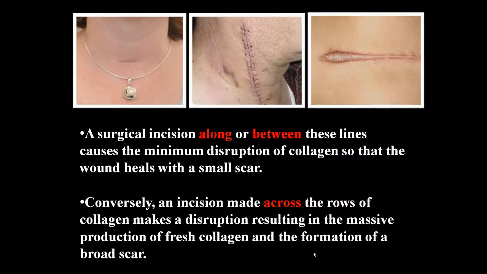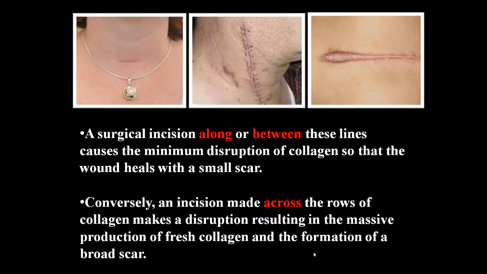A surgical incision along or between these lines causes minimum disruption of the collagen, so that the wound heals with a small scar. Conversely, an incision made across the rows of collagen makes a disruption, resulting in massive production of fresh collagen and the formation of a broad scar.